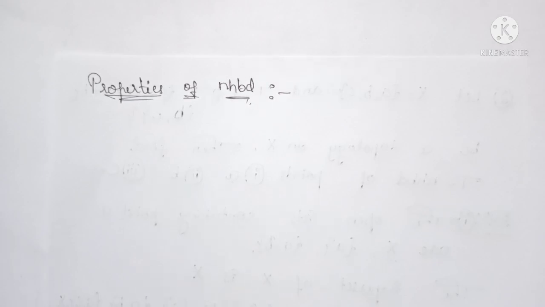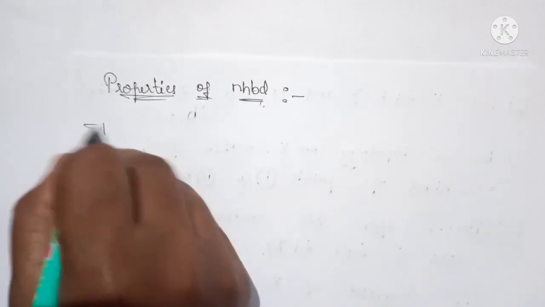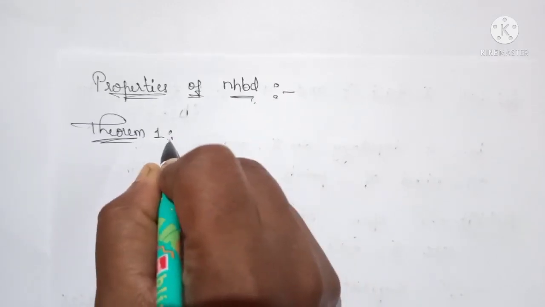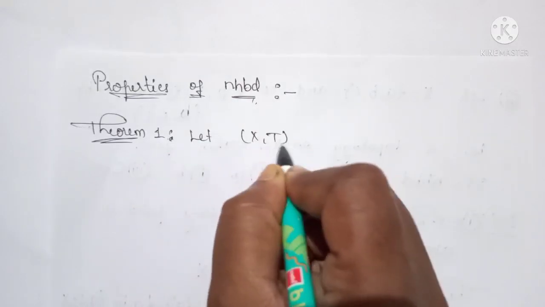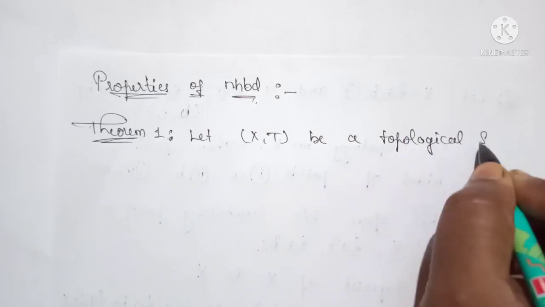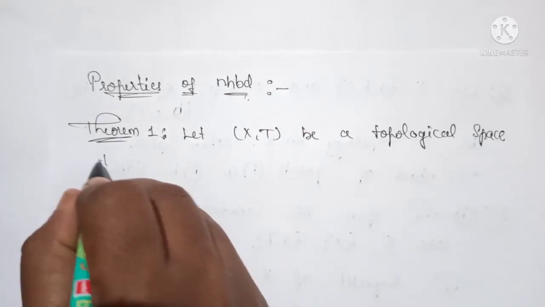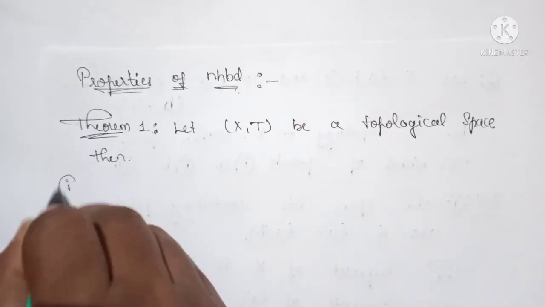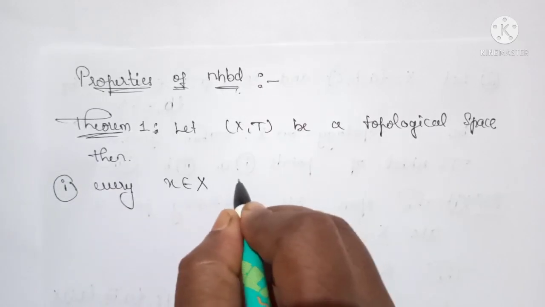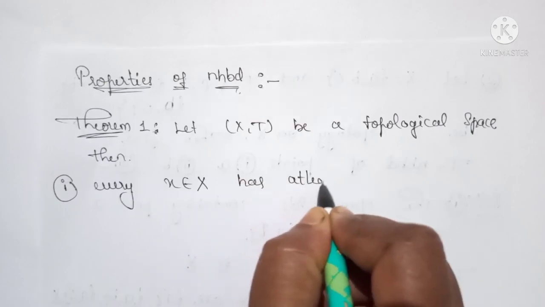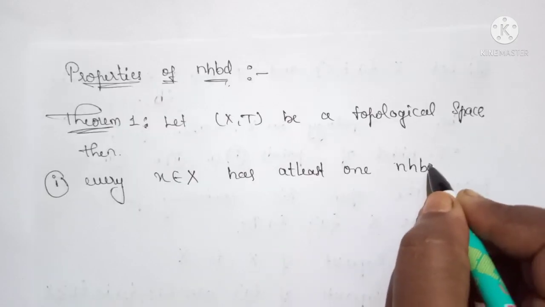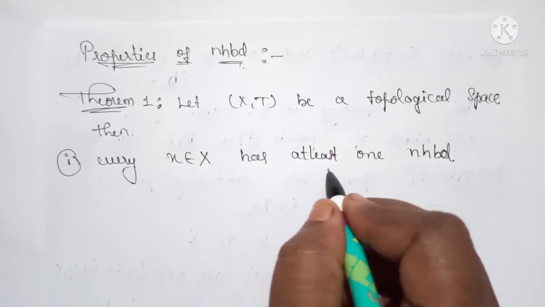Next we have properties of neighborhood. First theorem: let (X, T) be a topological space. Then, first one, every x belonging to X has at least one neighborhood.